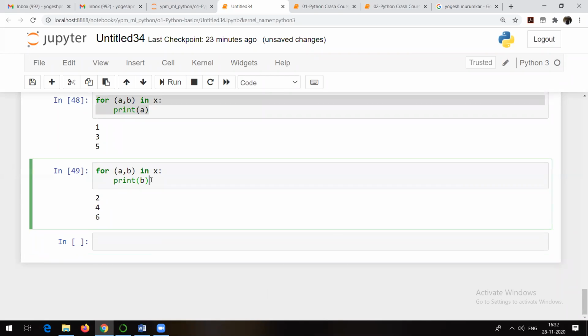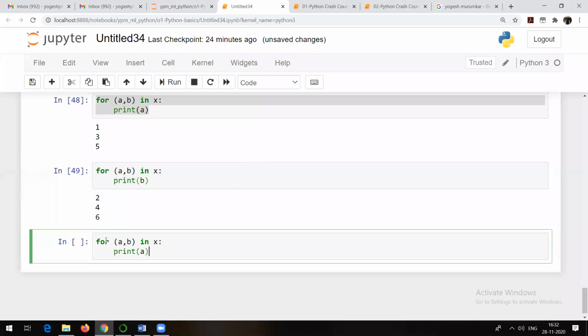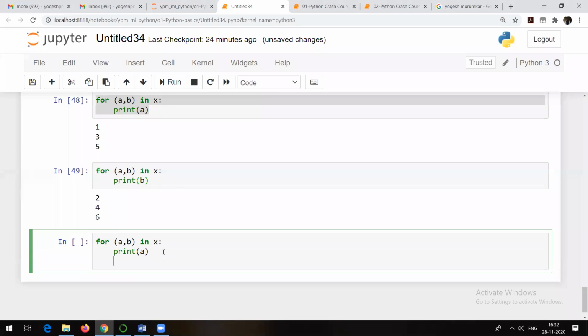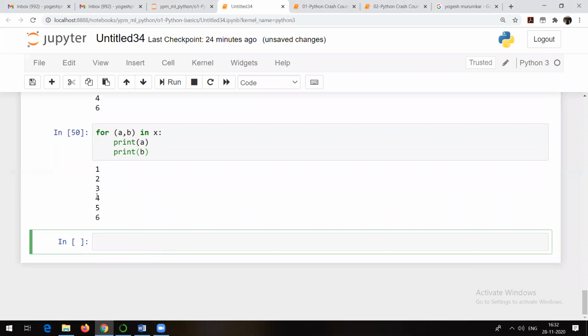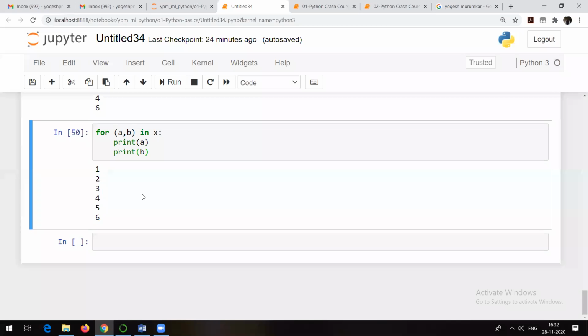So what you can do is, if you want output like this, maybe suppose instead of 135 or 246, I want the output as 1, 2, 3, 4, 5, 6. Again, same thing you can do. For a comma b in X, print a, and you can do print b. That's called tuple unpacking. See, 1, 2, 3, 4, 5, 6. This is how you can actually work with that.